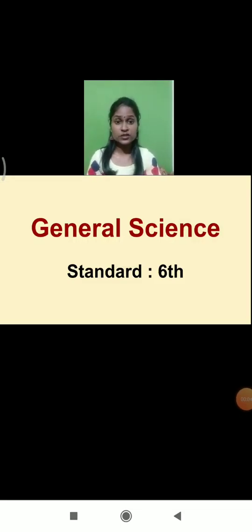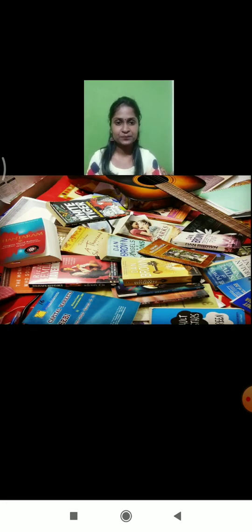Today, before starting with the new lesson, let's have a look at this picture. Can you observe the picture? What can you see here in this picture? Yeah, there are many books lying on the floor. Exactly like this, at your home also, there must be many varieties of books. Will you be able to keep all sorts of books like this at your home? No, you will get scolded by your parents, okay?